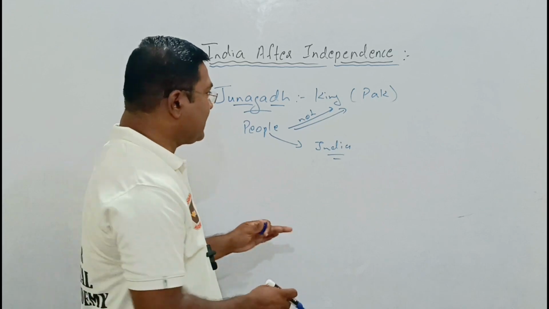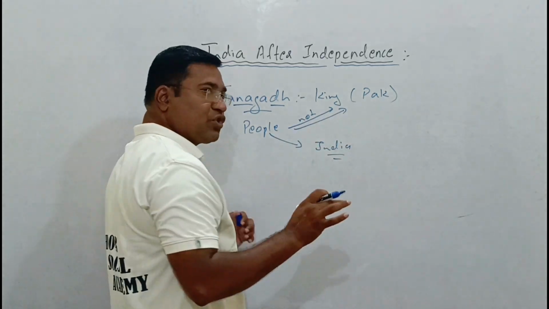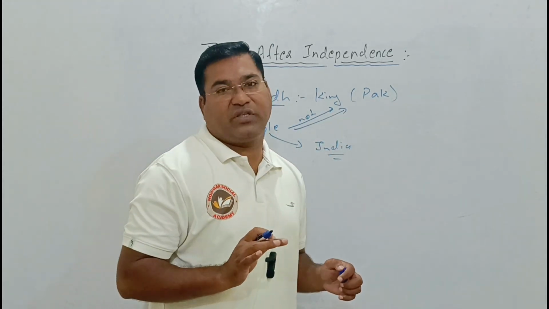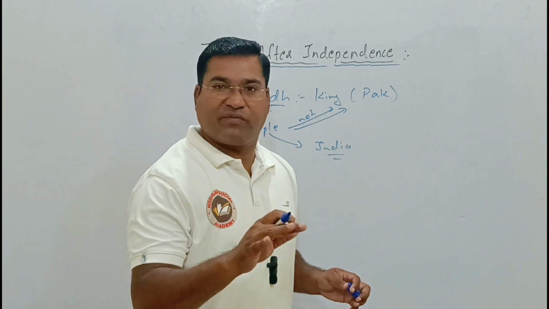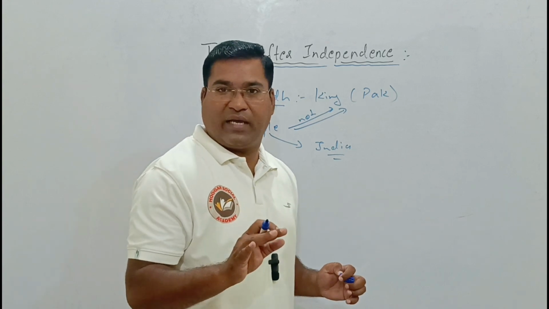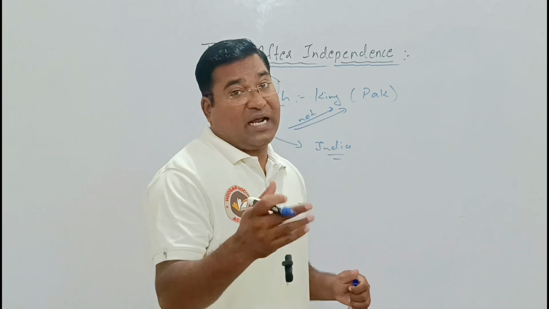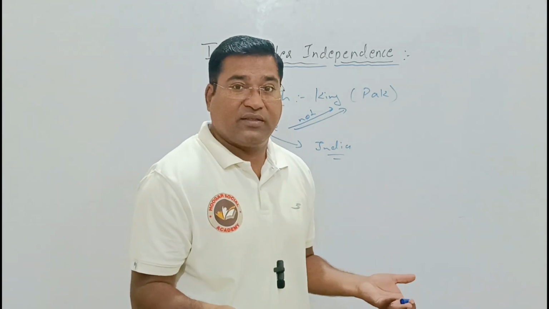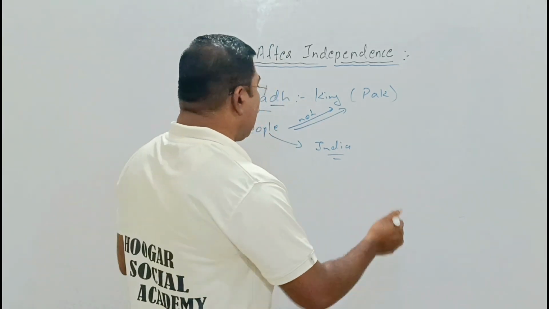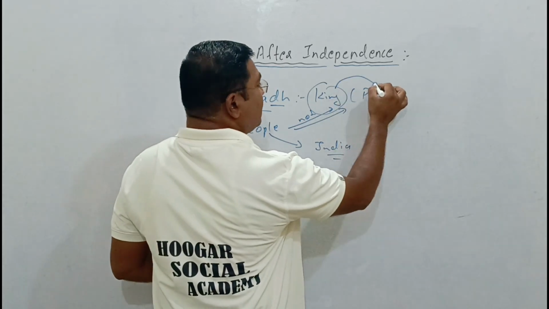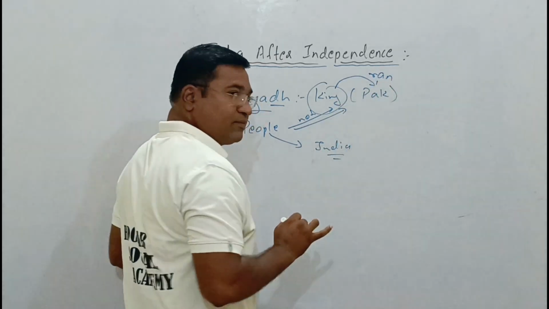Which caused what? The king could not stop the revolt of the people of Junagadh. Raja, Praja, they revolted. The Raja could not stop it. This caused the Raja, the king, to run away to Pakistan.